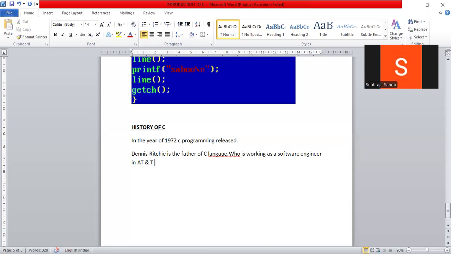What is the full form of AT and T? The full form of AT and T is American Telephone and Telegraph. AT and T Bell Laboratory. The software company name is AT and T Bell Laboratory.